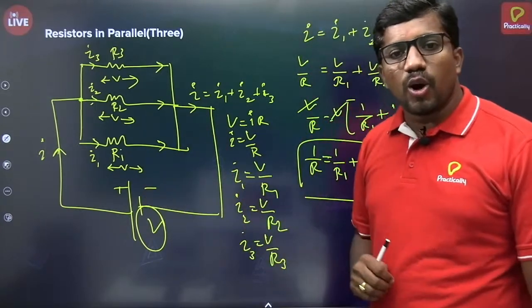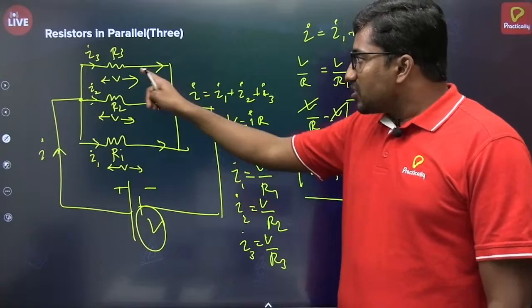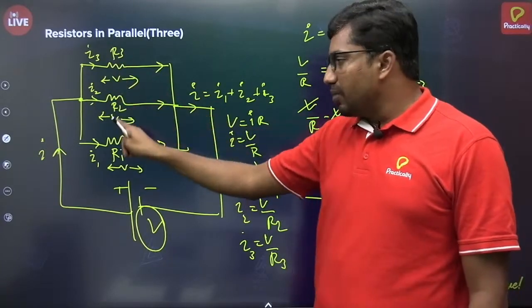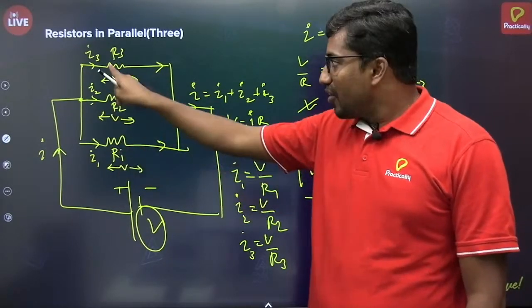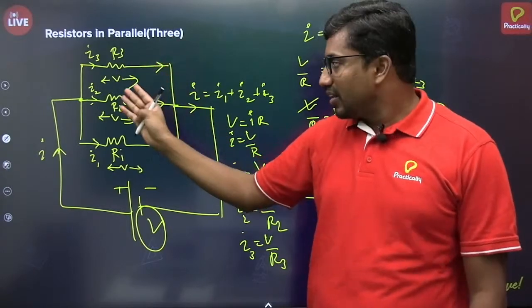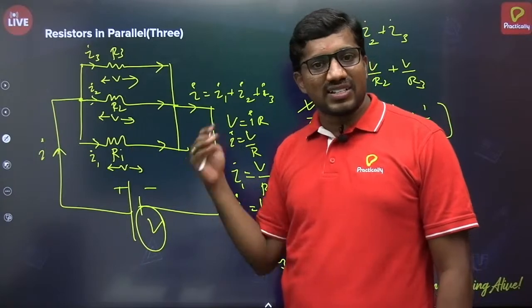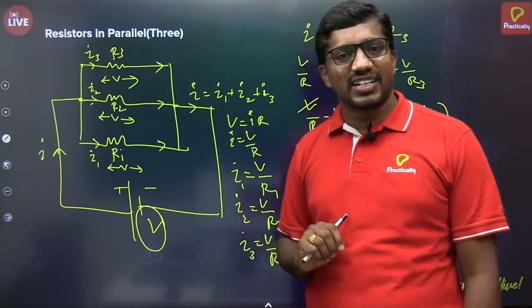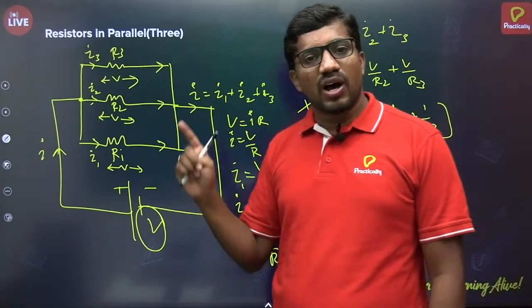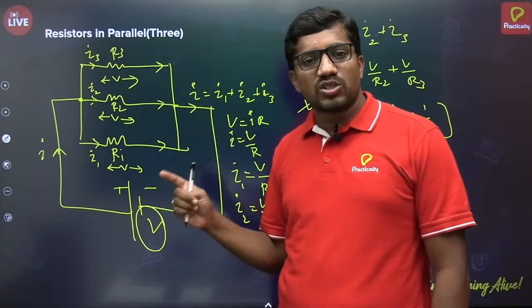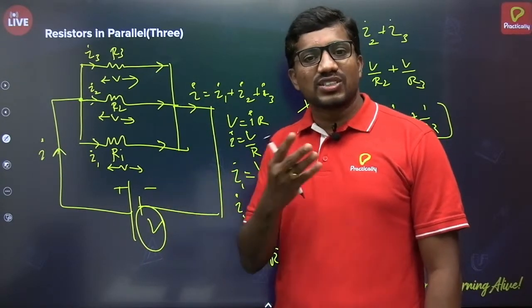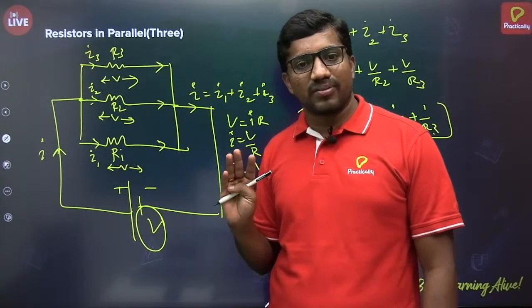Next, in parallel combination, another advantage. Suppose these are 3 bulbs, and if one bulb fails to operate, then the others will function as usual. Nothing happens to the other devices. But in series it is not like that. If one appliance or device fails to function, then the others will also stop functioning.